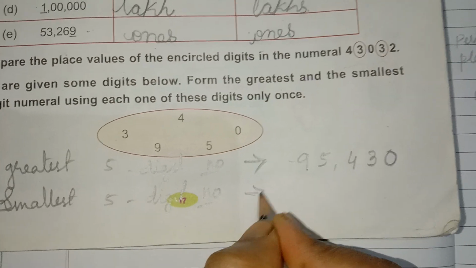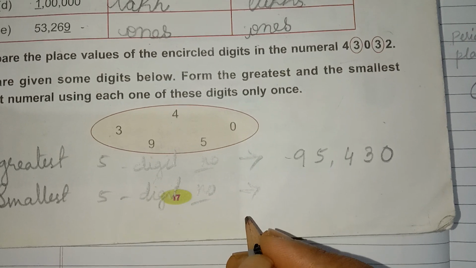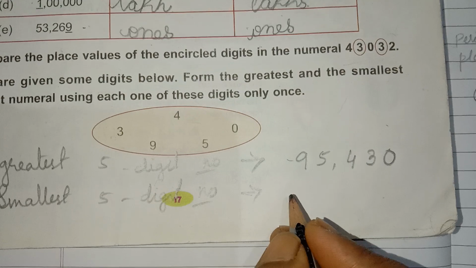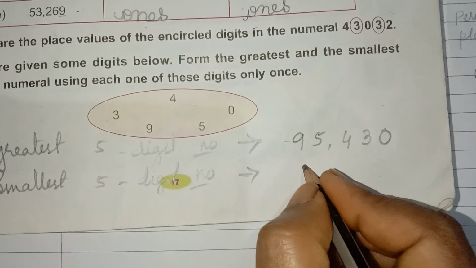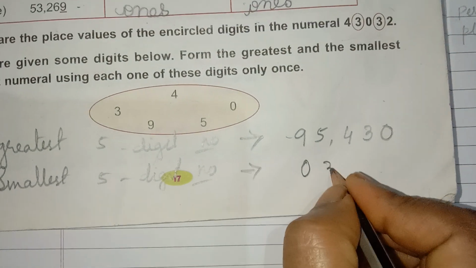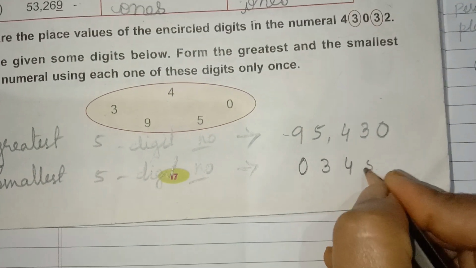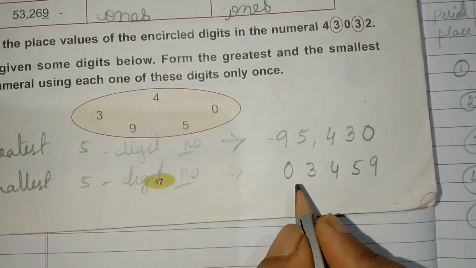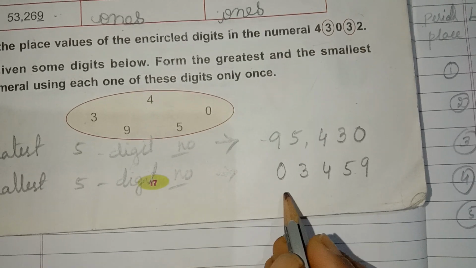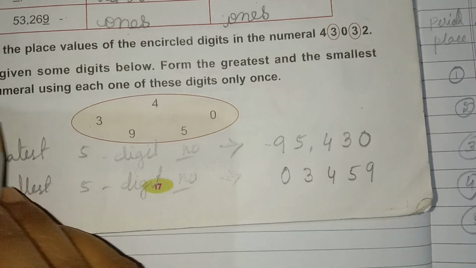Smallest 5-digit number. To write the smallest 5-digit number, we have to arrange these numbers in ascending order. See here, if I arrange 0, 3, 4, 5, 9. Is it correct, children? No, it is wrong because we have to form a 5-digit number.